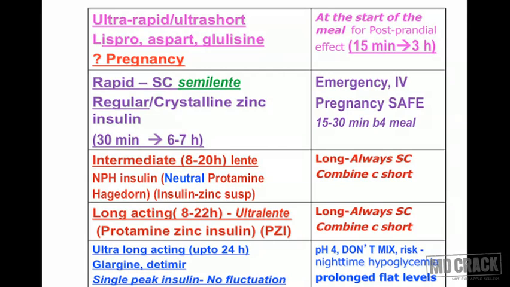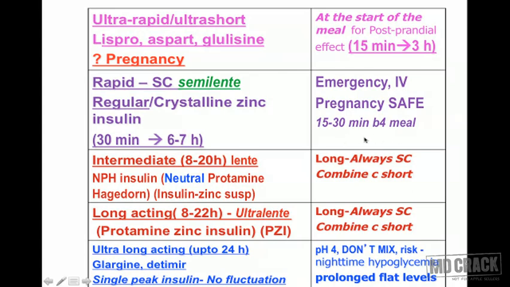What's special about this rapid acting or regular insulin? It's useful in emergency situations. It is the drug of choice in emergency situations. In emergencies, it can be used by the intravenous route of administration, and regular insulin is safe in pregnancy. So if it's pregnancy associated diabetes mellitus, always go for regular insulin. It is injected 15 to 30 minutes before meals, as indicated here.